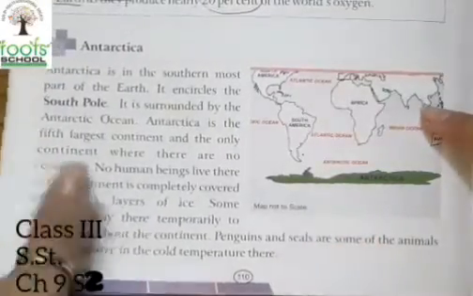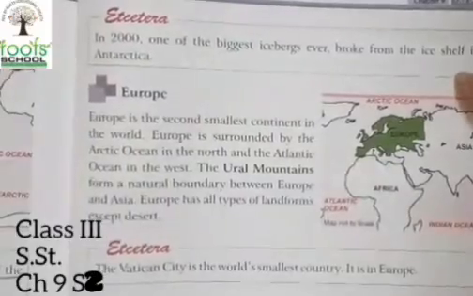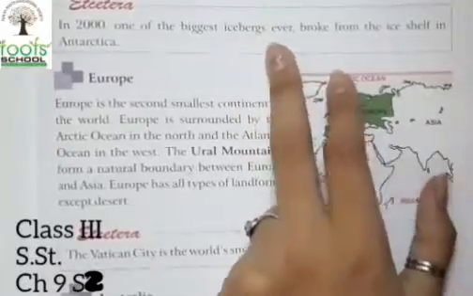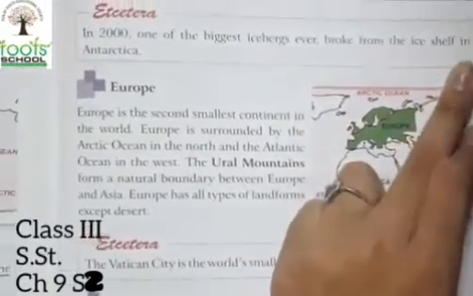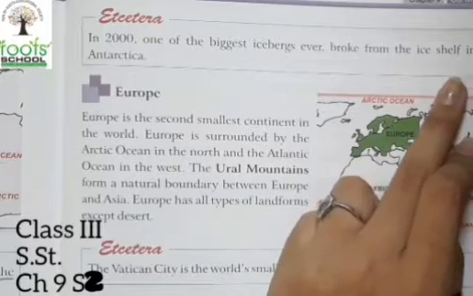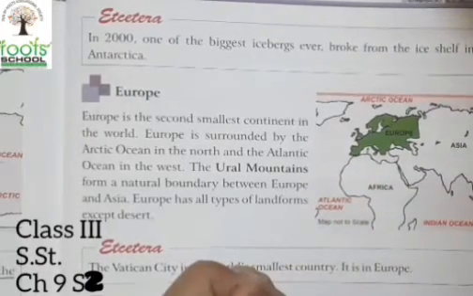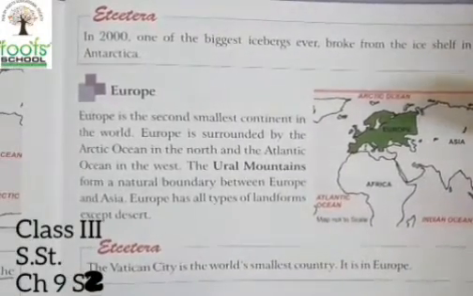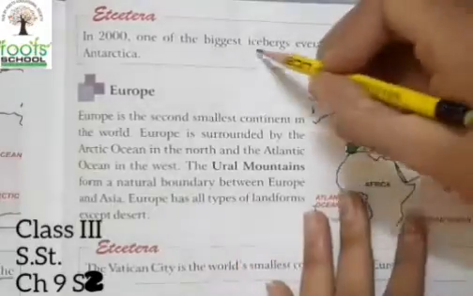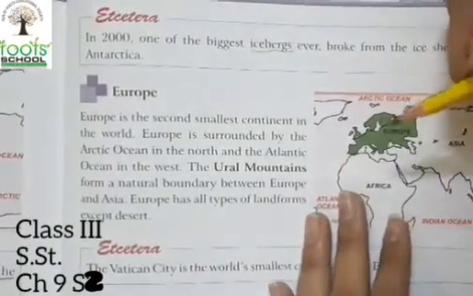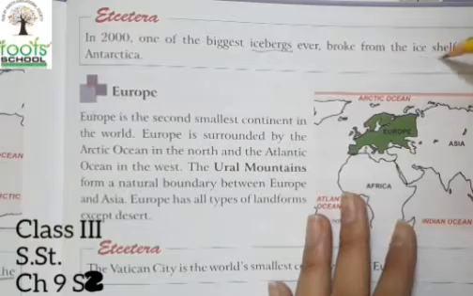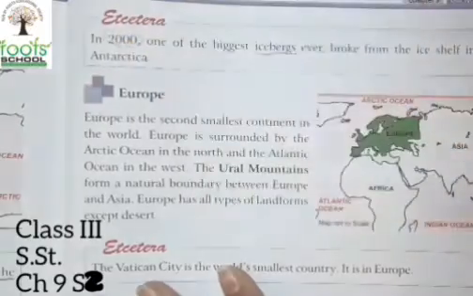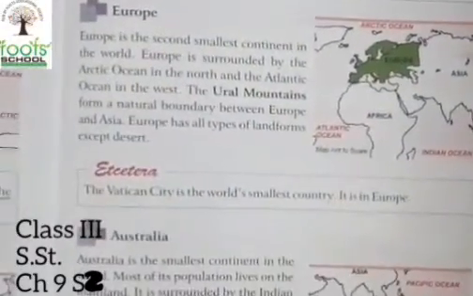Okay, now one fact is given over here. In 2000, one of the biggest icebergs ever broke from the ice shelf in Antarctica. What is an iceberg? We have read about the glacier, which means a large formation of snow. When it collects, it forms icebergs, which are also known as glaciers. They broke from the ice shelf in Antarctica. Which year? It was the year 2000.